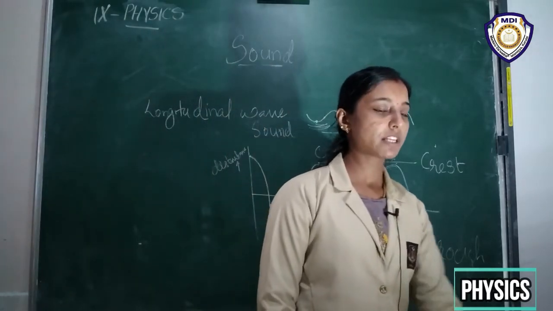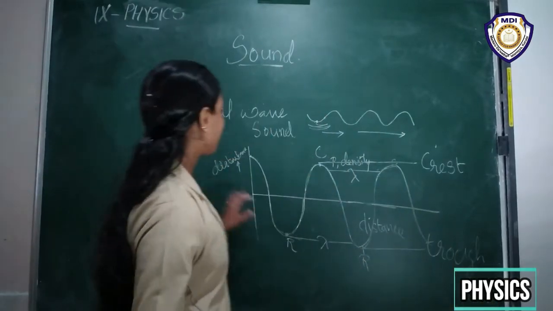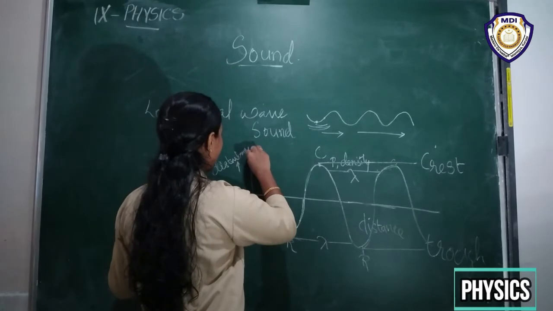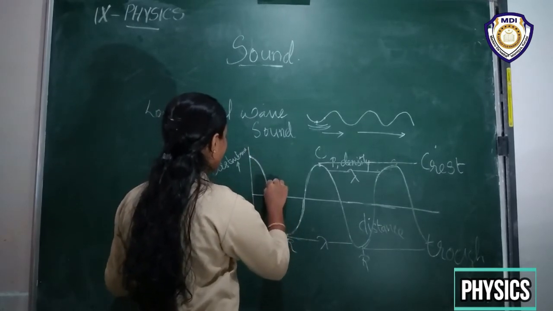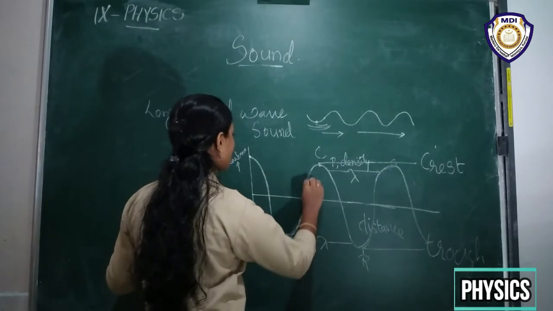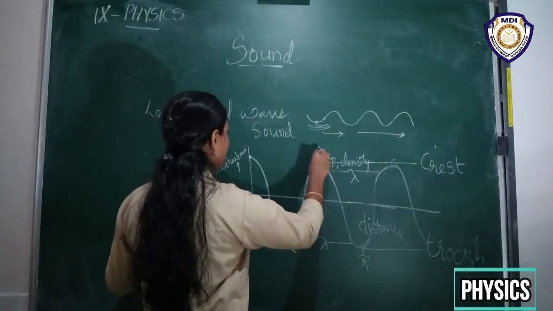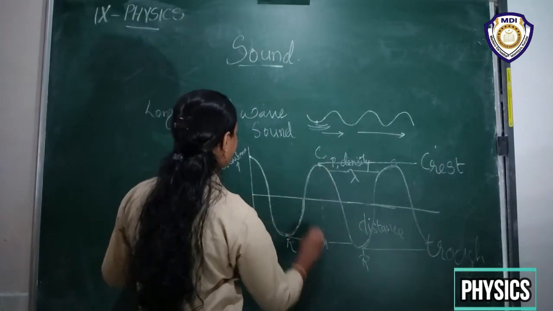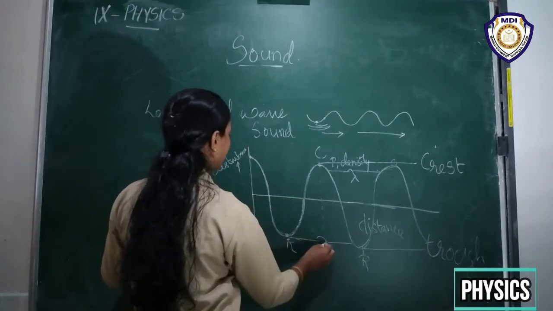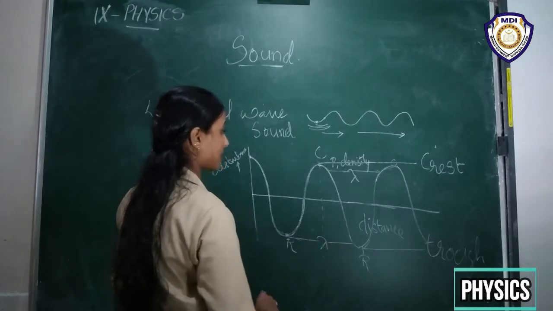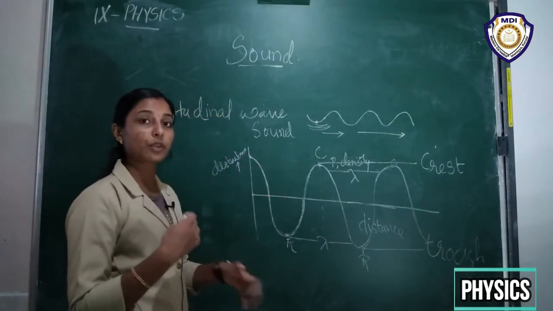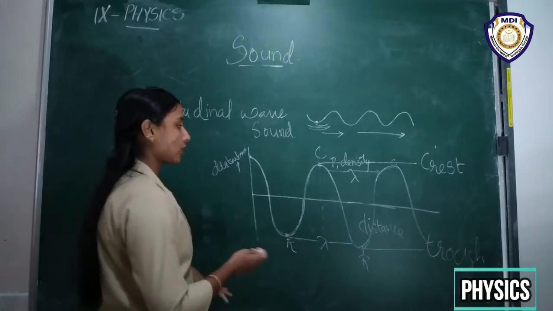A vibration means from this maximum point to this minimum point, and again it reaches a maximum point. So this is one vibration, right? All these constitute one vibration. So the number of these vibrations per unit time is known as frequency.